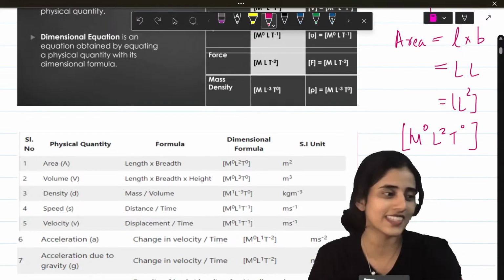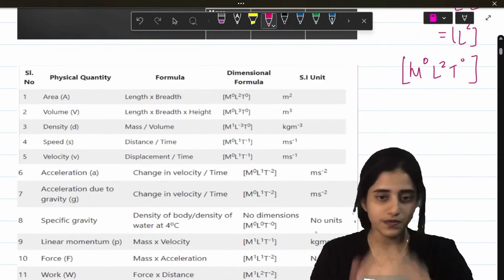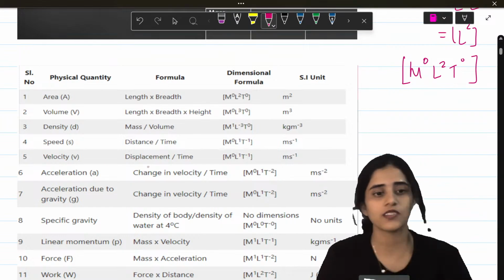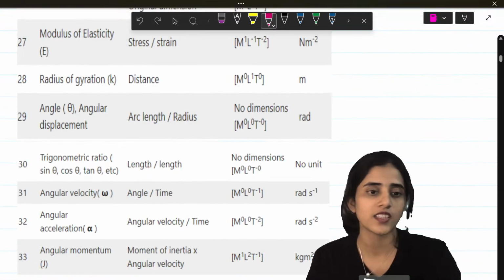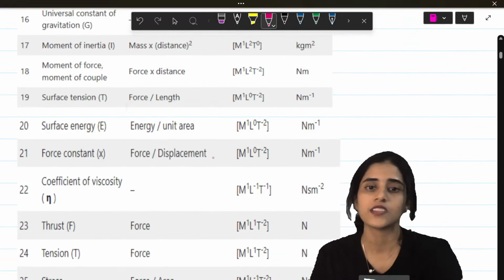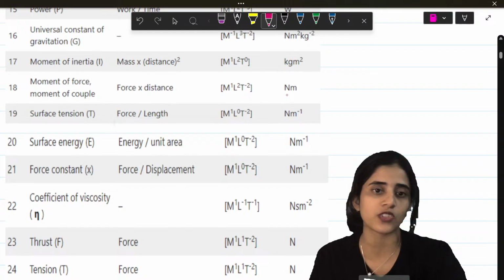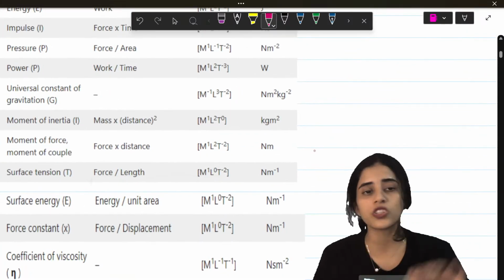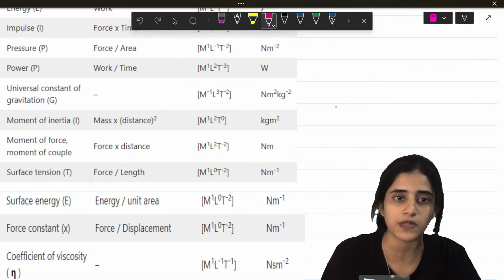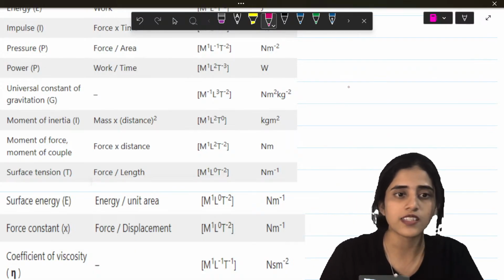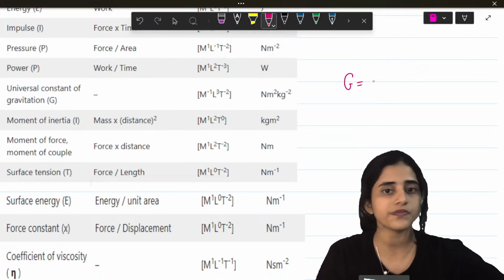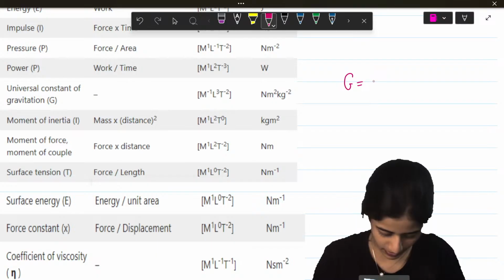So I have so many dimensions you can practice on. I have put 35 of them, so you can randomly practice all of these. Let's randomly do one more. We will do universal gravitational constant that has been asked in one of the previous year papers. So universal gravitational constant, what is the formula? G is equal to... If you students quickly let me know.